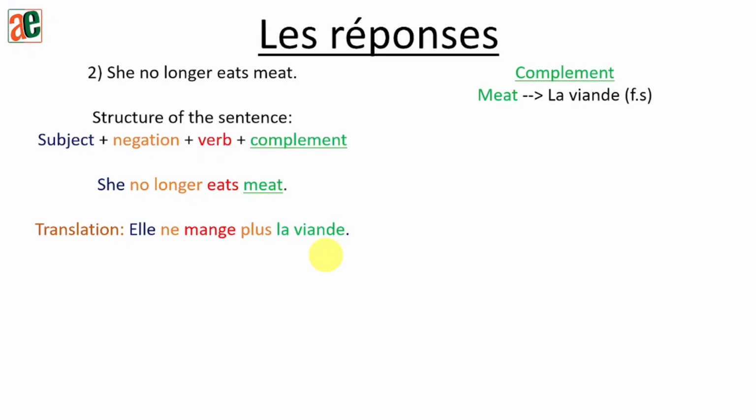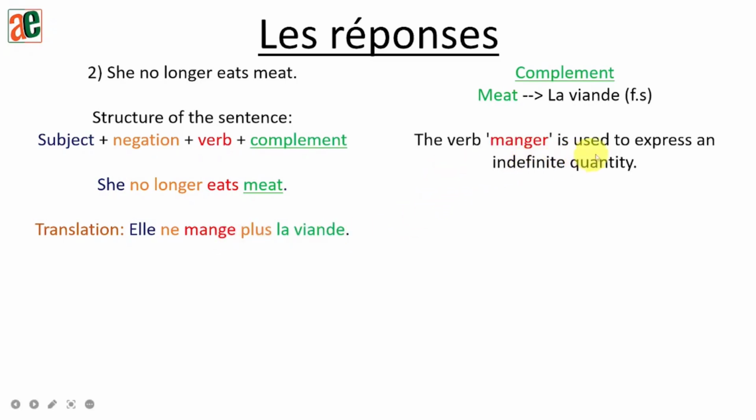Normally we can stop here, but we do have a verb here which is manger. Okay? So let's see what happens with the verb manger. The verb manger is used to express an indefinite quantity. So you are eating something. You eat a quantity. And in this sentence, we don't have the exact quantity. Okay? She no longer eats meat. We don't know about the quantity.